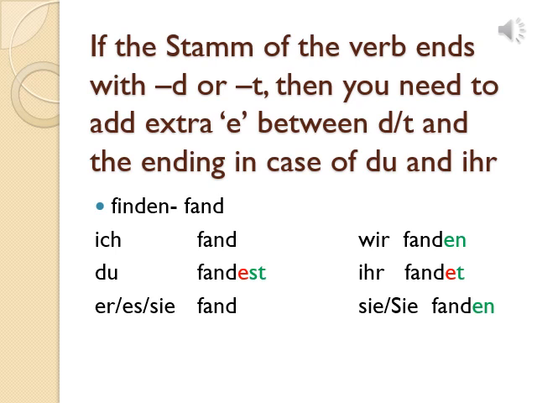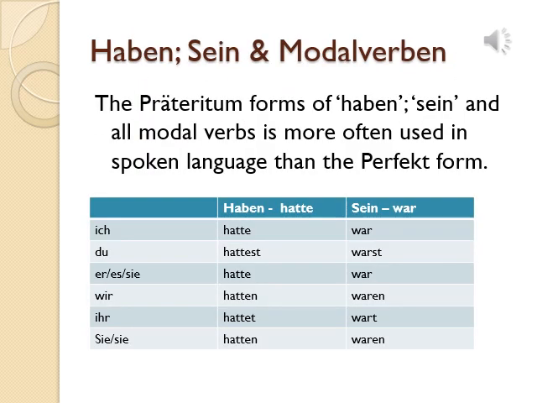So please keep in mind whenever the Stamm of the Präteritum form ends with d or t, you have to add est in case of du, you have to add et in case of ihr. Just keep this in mind. Now we will see the Präteritum form of haben, sein and modal verbs. But just keep in mind that the Präteritum forms of haben, sein and all modal verbs are used more often in the spoken language than in the Perfekt form. So while writing, writing skill especially, keep these points in your mind.